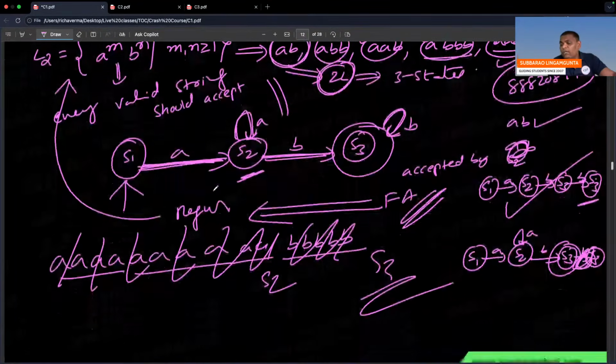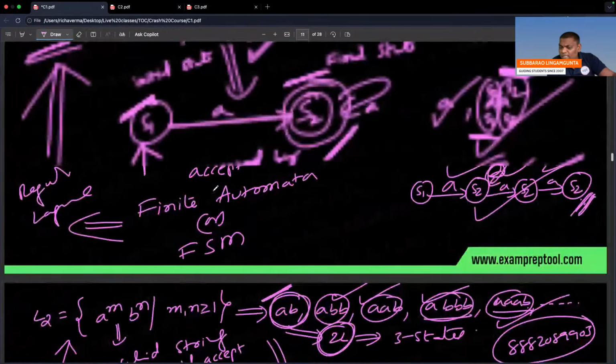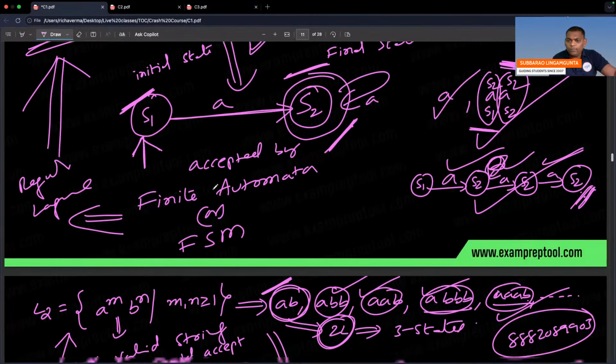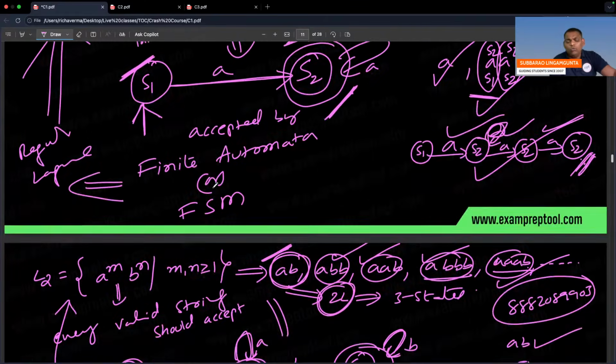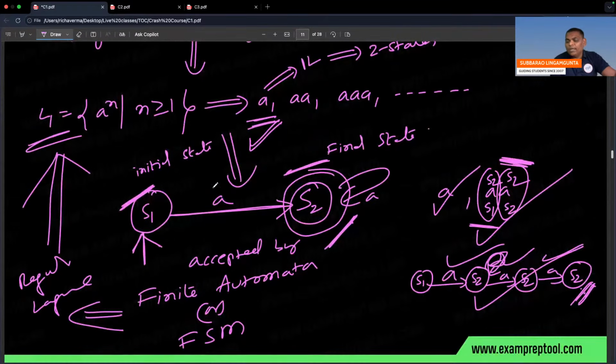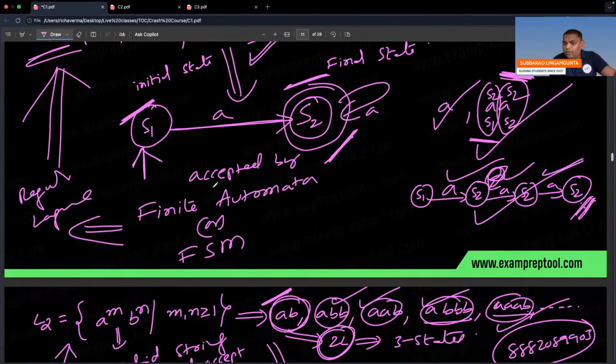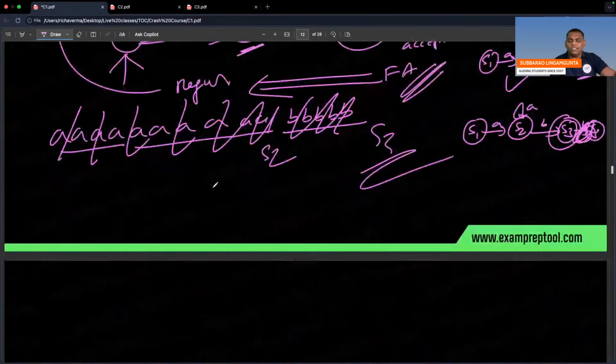For L2 purpose, finite automata enough. Sir, I don't know how to construct finite automata. Further that only. This is just an introduction. You may not get that one. Just know the terminology. That's it. Now let's come to L3.